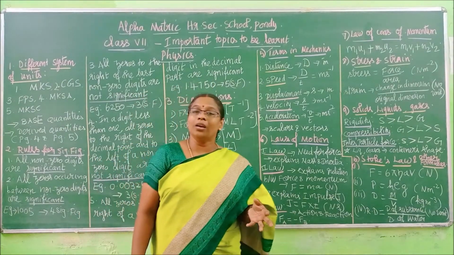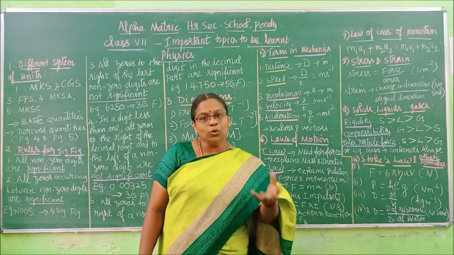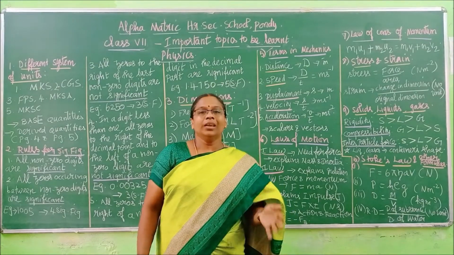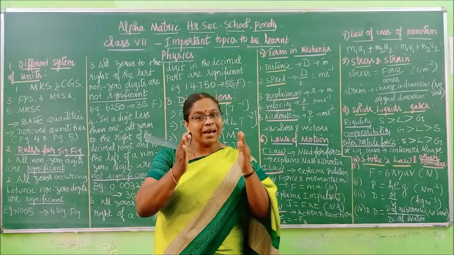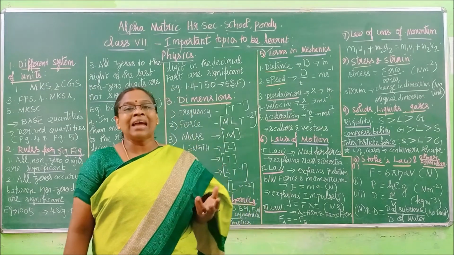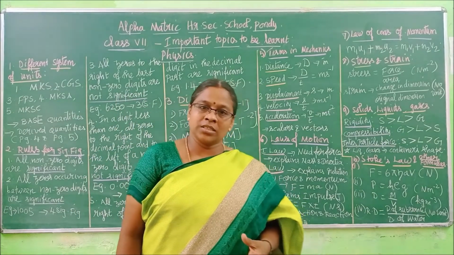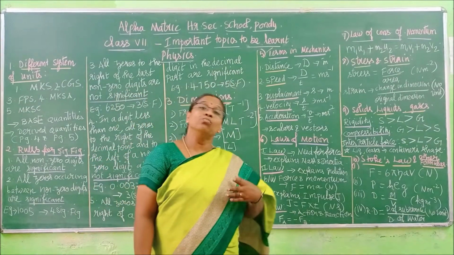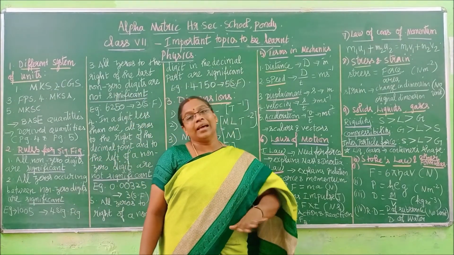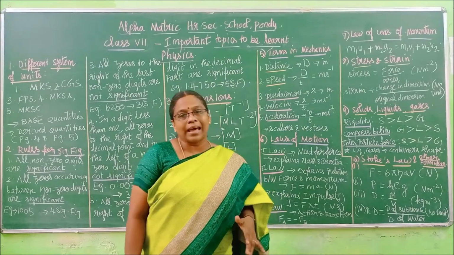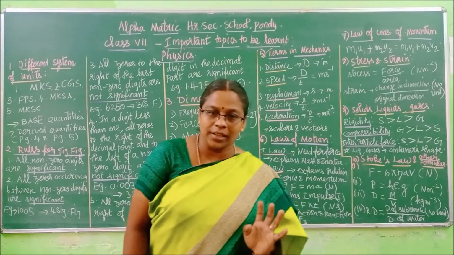Magnitude means numerical value, a number. If a quantity has a number value alone, then that type of quantity is called a scalar quantity. Quantities which have both magnitude and direction are called vector quantities.